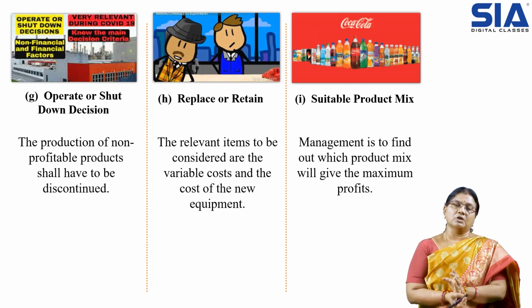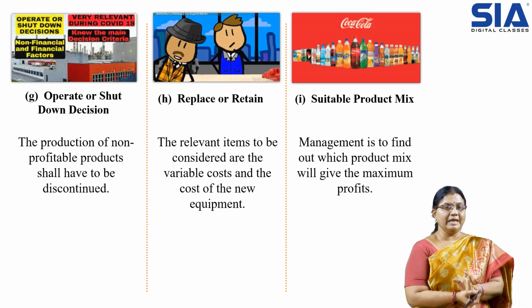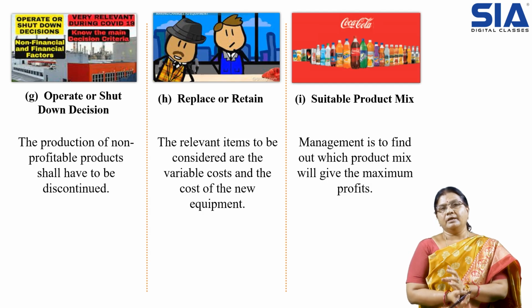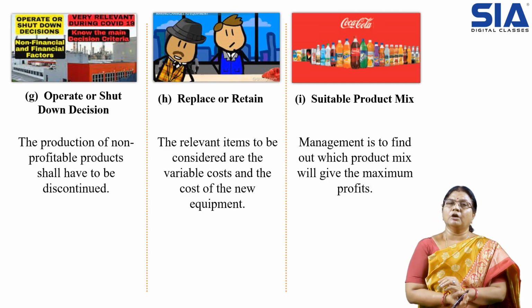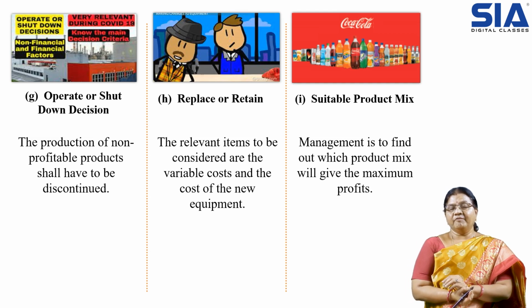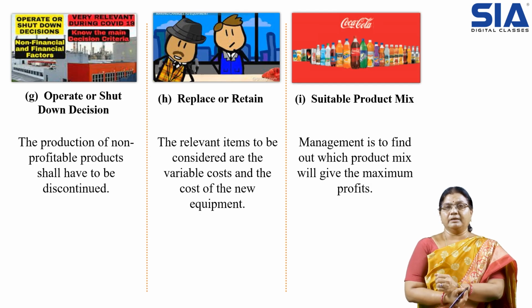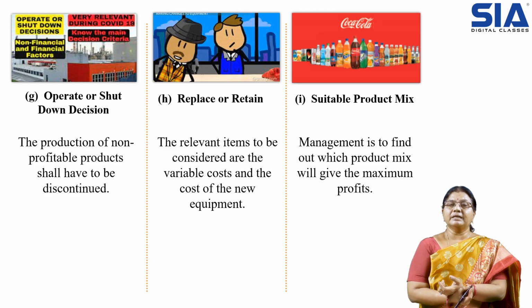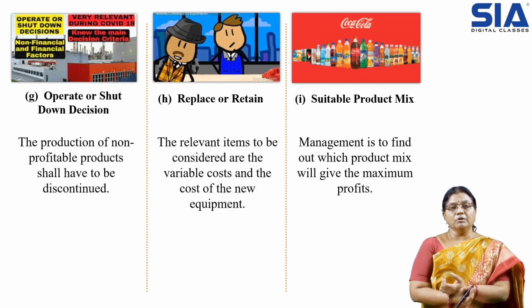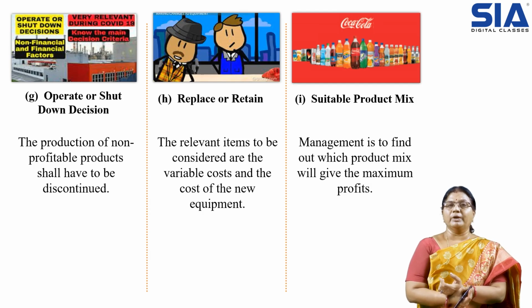Marginal costing analysis helps us with such decisions. In the same way, we check the profitability, whether we have the potential of earning profits or not. Then replace or retain: whether we have to replace or retain the same equipment. That is also one of the key decisions, where the relevant items to be considered are variable cost and the cost of new equipment.